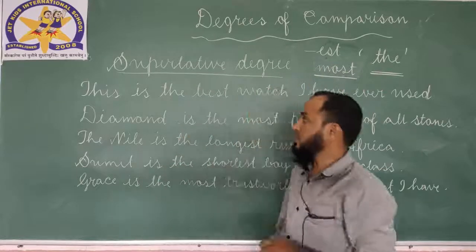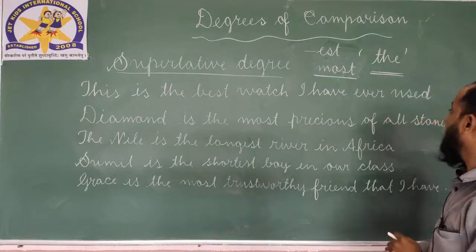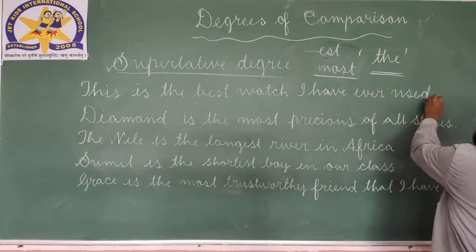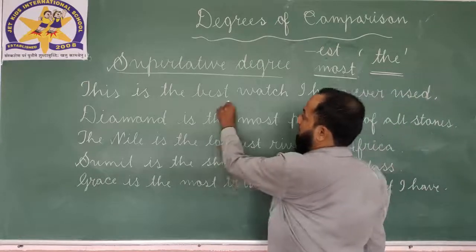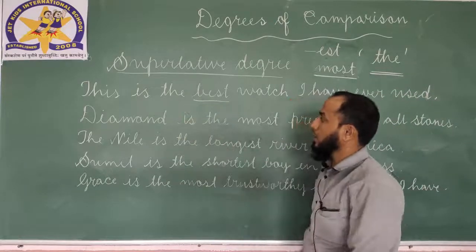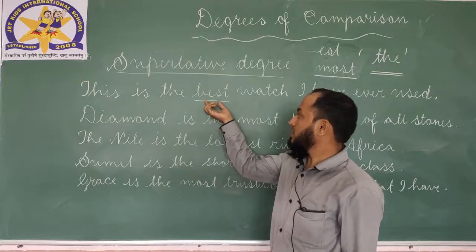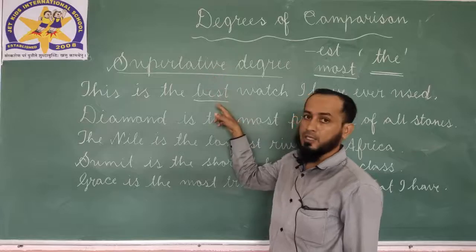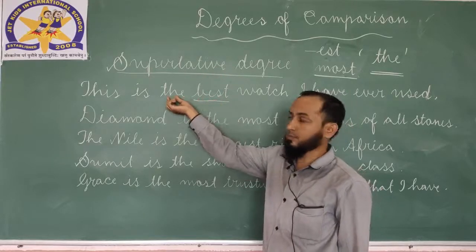Let us see examples. First example, this is the best watch I have ever used. Here, which is superlative degree? Best. Good, better, best. So this is the example of superlative degree. Before superlative degree we are using article the.